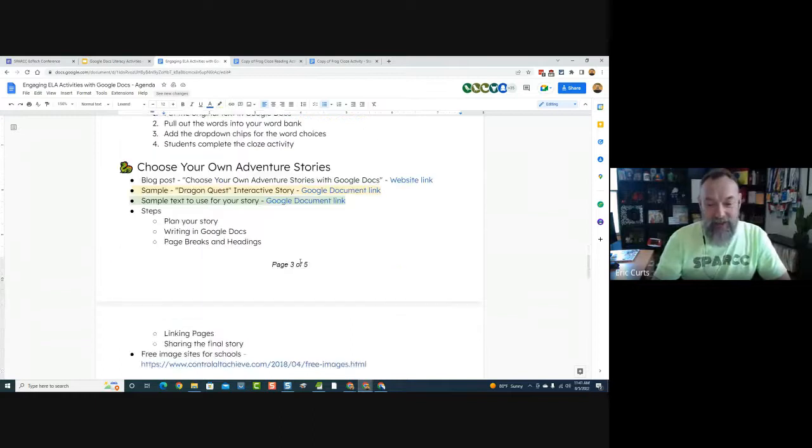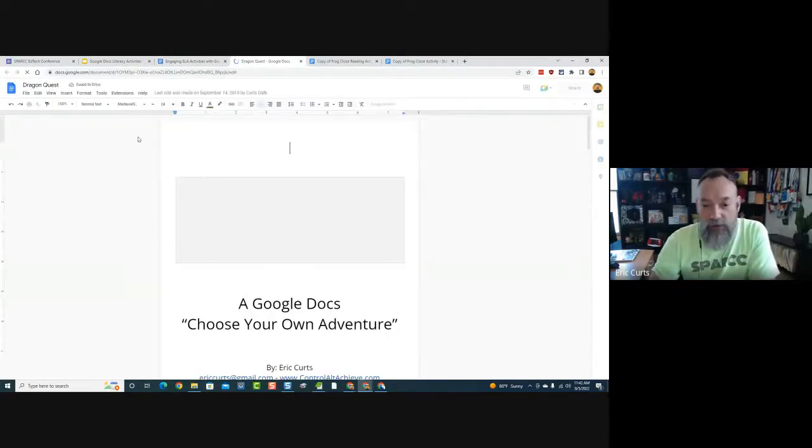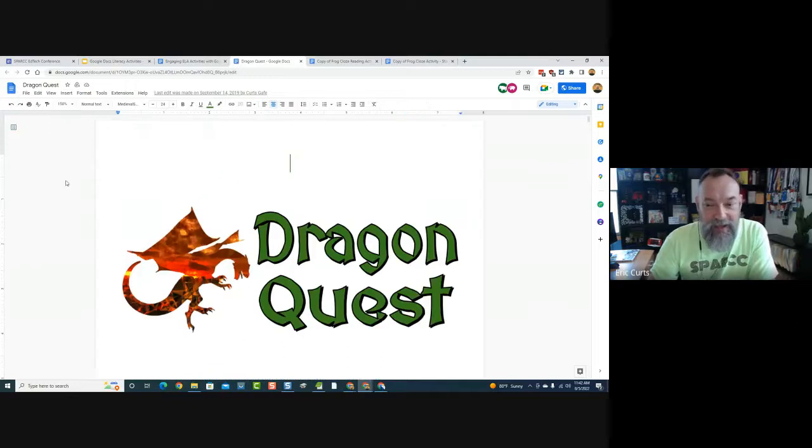So I'm on page 3, bottom of page 3, choose your own adventure stories. And the sample that I'm going to show you is called Dragon Quest. So if you come here and give a click on this yellow highlighted link for Dragon Quest, that will open up this document for you. It is a view-only document for you guys, so you would just read through it. I've got edit rights to it, but it would be a view-only document for you guys.